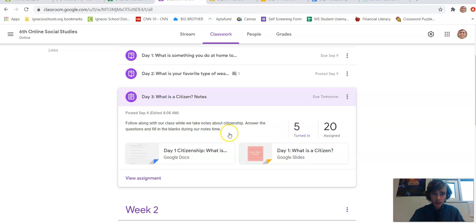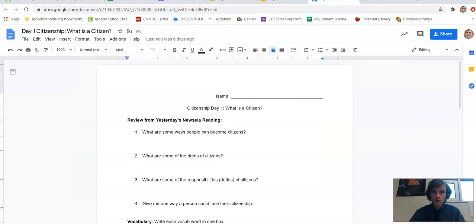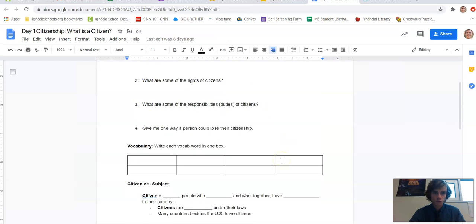And what that looks like is either A, watching this video, or B, clicking through the PowerPoint yourself. And as you do that, you want to make sure you are filling out your note sheet completely. I'm going to walk through it with you and show you exactly how to do that. So you want to have these notes, day 1, what is a citizen? And you will also want to have this worksheet right here.